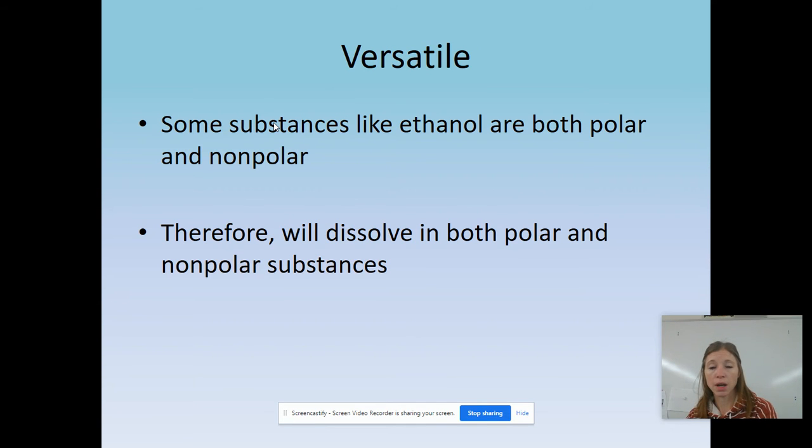Okay, some drawbacks of, or there's a versatile liquid. Versatile liquids are things that have both polar and nonpolar ends. For example, ethanol. Here's an example of things that we use that for. Besides ethanol, say I get a permanent marker on my shirt. How I get that off is I use rubbing alcohol or a little stronger alcohol, because it has polar and nonpolar substances in it. So it's going to pull that permanent marker oil part out of it and then kind of wash it away. So it'll dissolve it. That would be a versatile substance, something that has polar and nonpolar ends. Soap is another example, but we're not there yet.